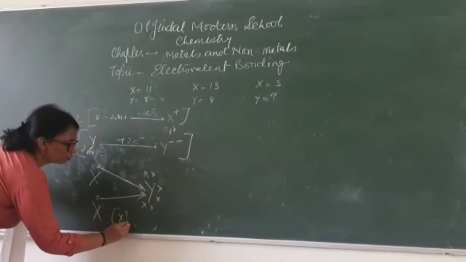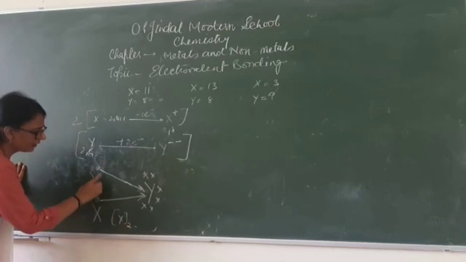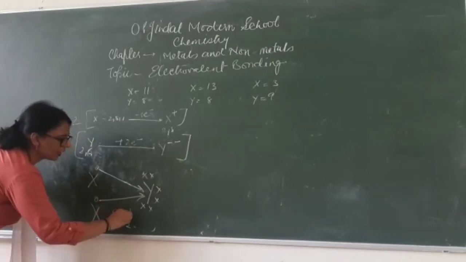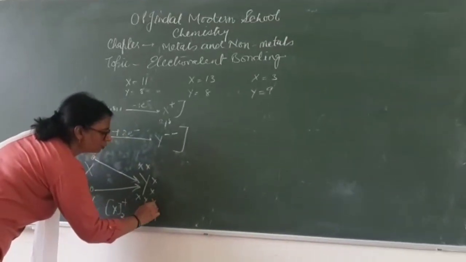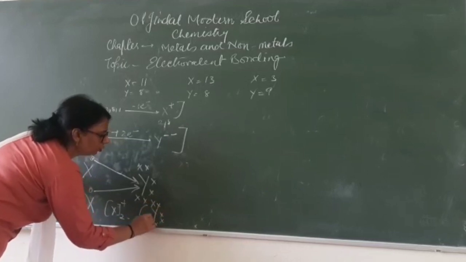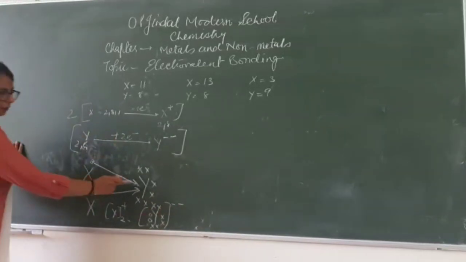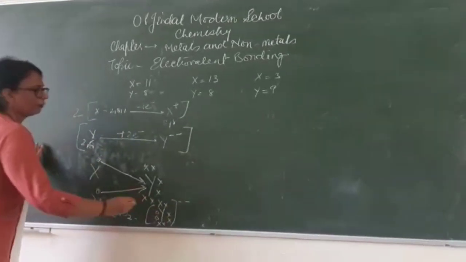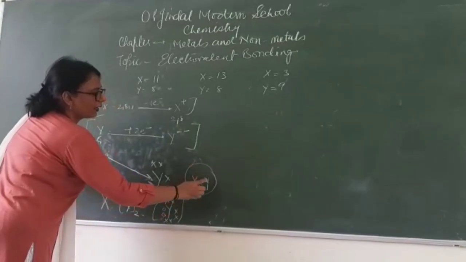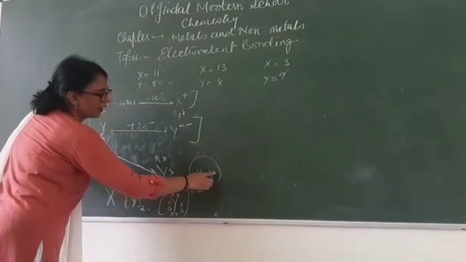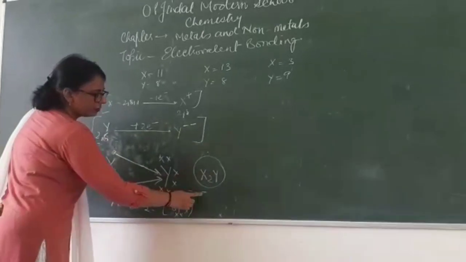So X is going 2X. You have to mention the number of X's which are required. So 2X are there and each X has given 1 electron. So each X is going to get positive charge. Y is with 6 electrons in the outermost shell of its own and 2 are coming from 2 X's. So Y is going to gain 2 electrons. But the number of Y is only 1. So the formula is going to be X2Y. That means 2 X's are required to cancel out the negative effect of this Y, because overall it is 2 positive and then 2 negative.